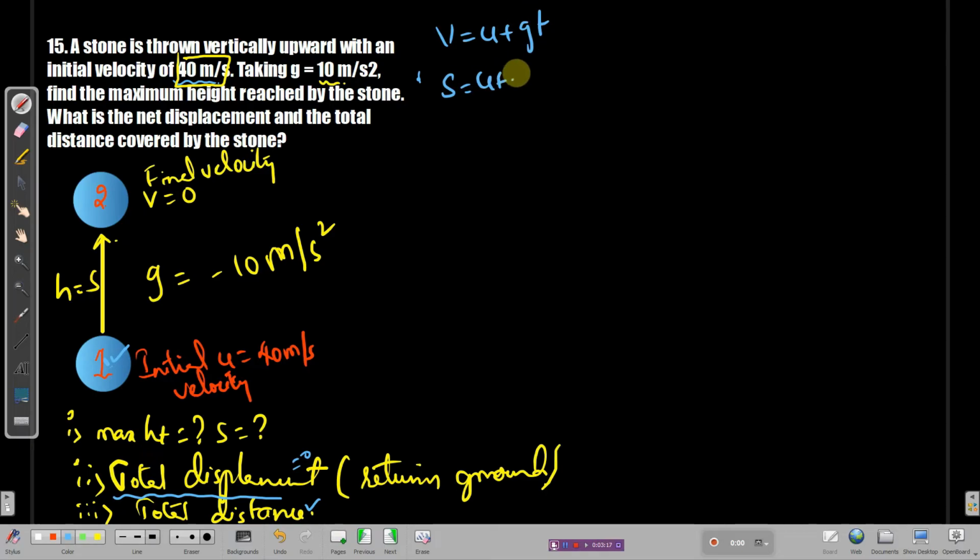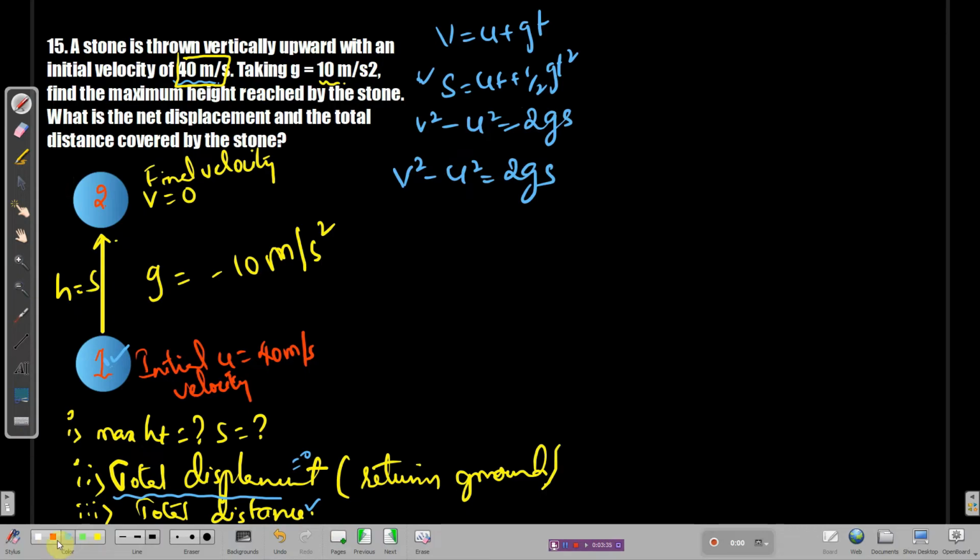S is equal to ut plus half gt square. Okay, you have the height, but you don't have the time here. So which formula is suitable? V square minus u square is equal to 2gs. Sounds good here. V square minus u square is equal to 2gs.